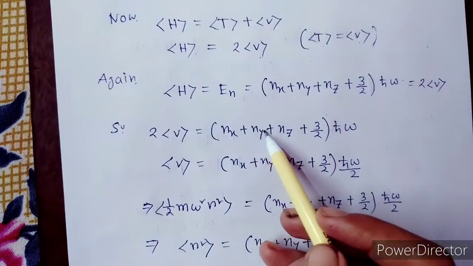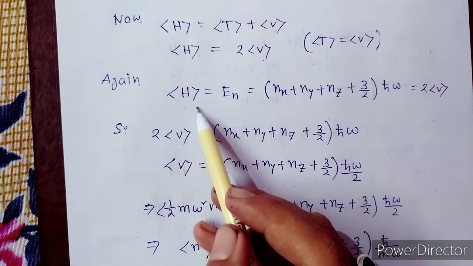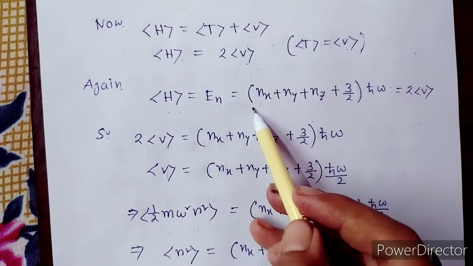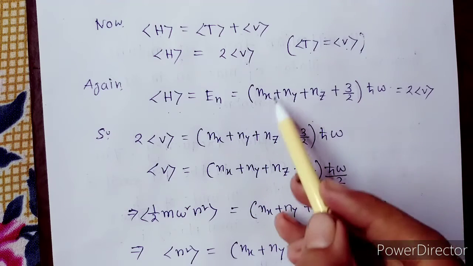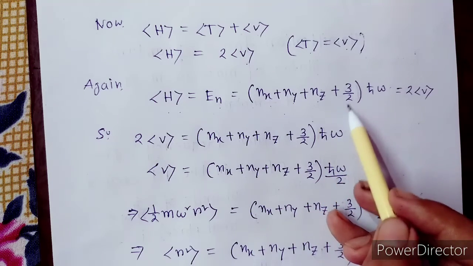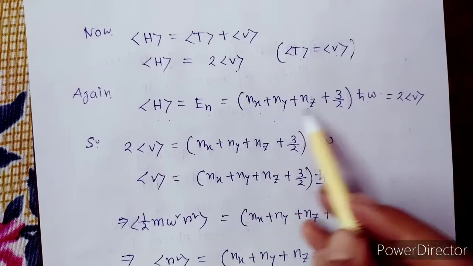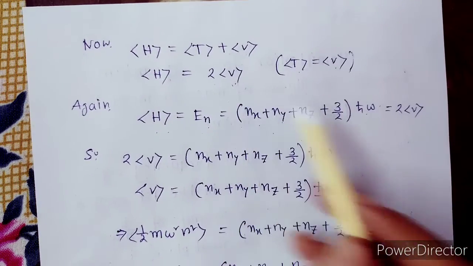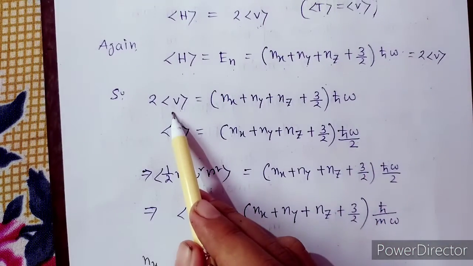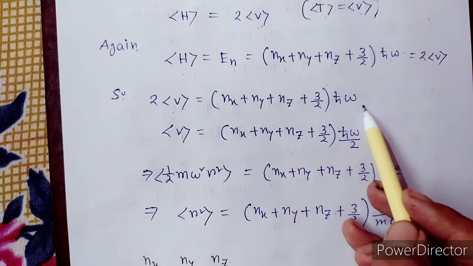Now the average of the Hamiltonian is nothing but the energy eigenvalue E_n, which for a 3-dimensional quantum harmonic oscillator we know is nx plus ny plus nz plus 3 by 2 h cut omega. We can write this equals 2V average. So we get 2V average equals nx plus ny plus nz plus 3 by 2 h cut omega.